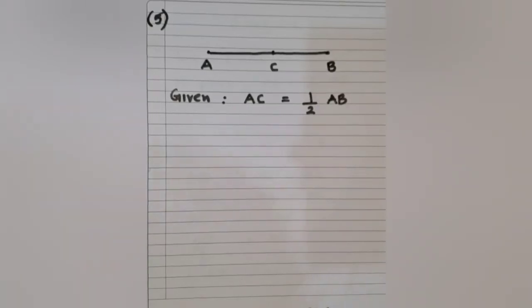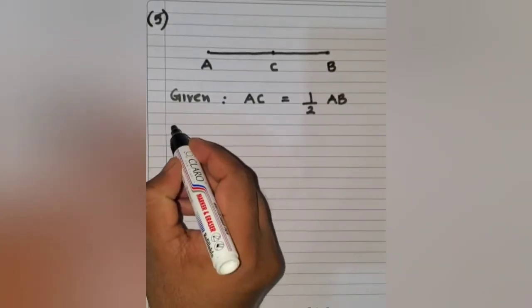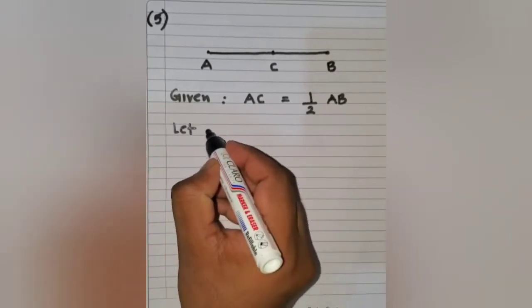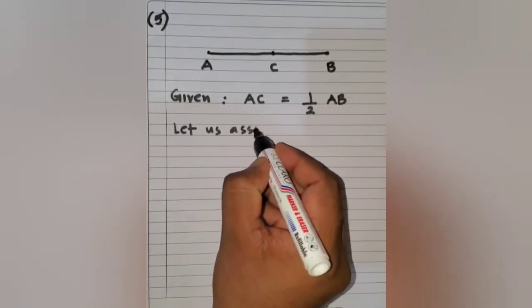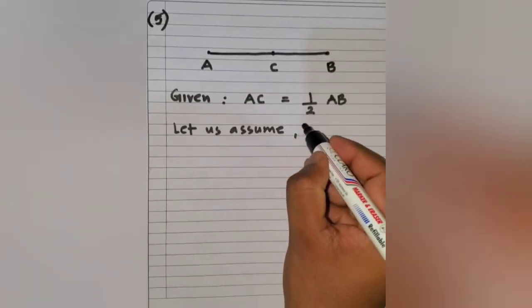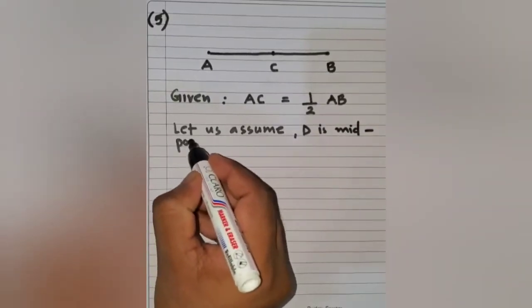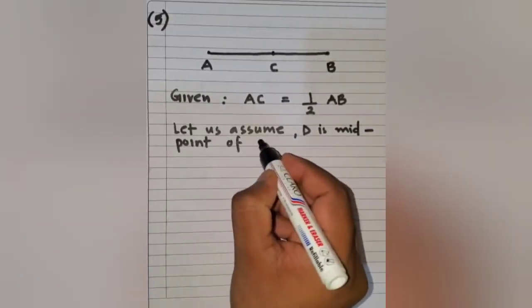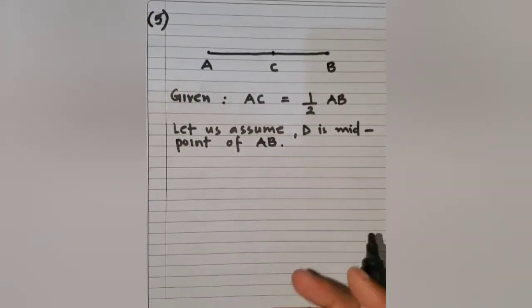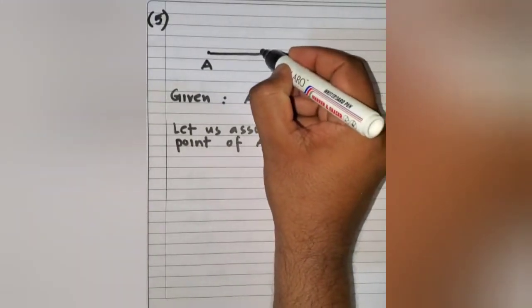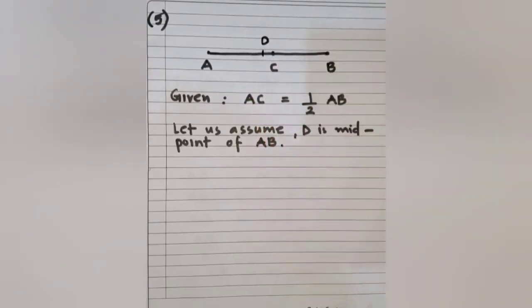Here we have been asked to prove that this given line segment can have only and only one midpoint. How are we going to do that? Let us assume D is a midpoint of AB. So let me place say D over here. Remember, what are we supposed to prove? That there can be only one midpoint. But what we have done over here is, we have assumed that, let's say, it could have one more midpoint, and that is midpoint D.